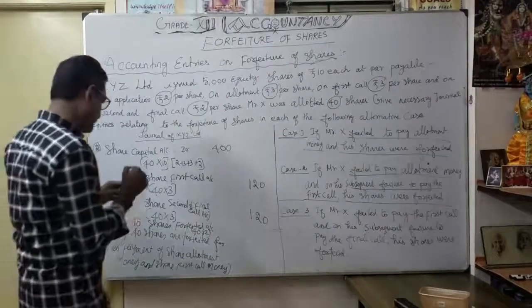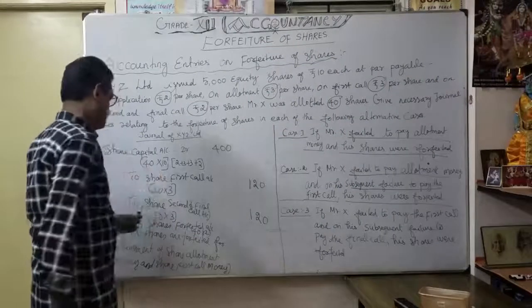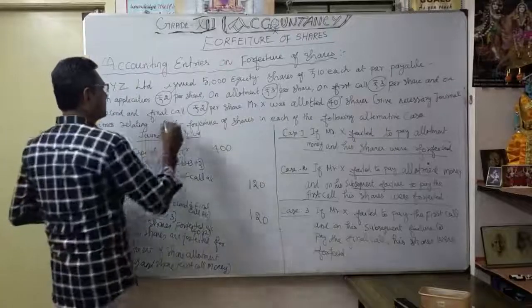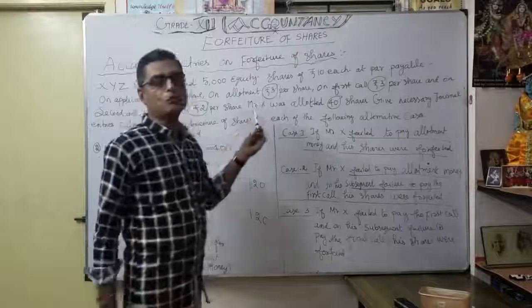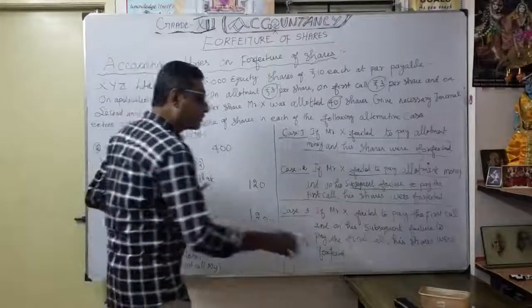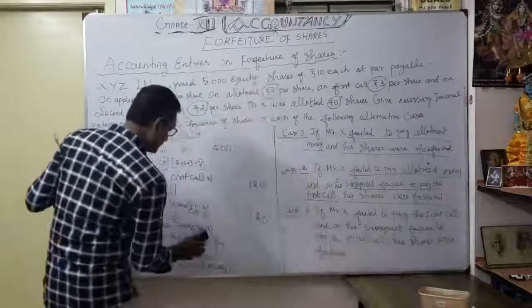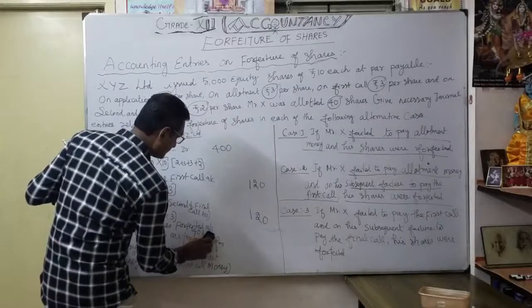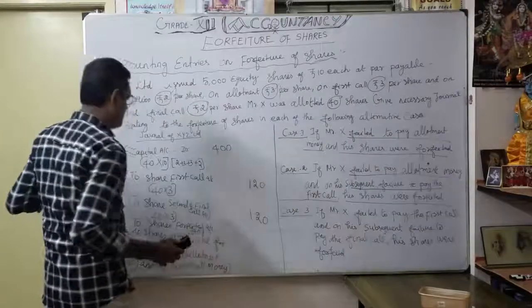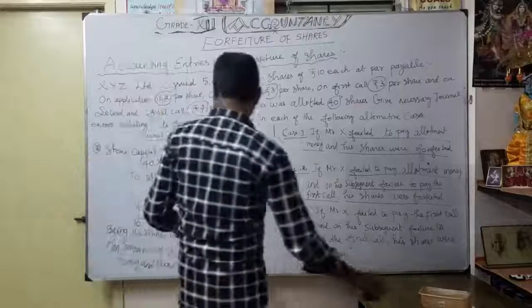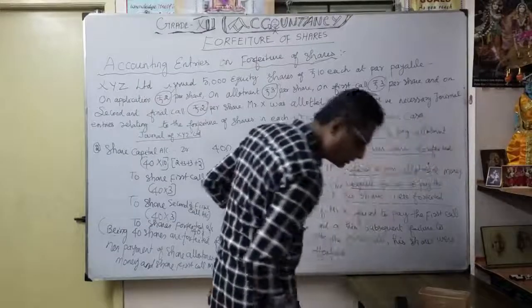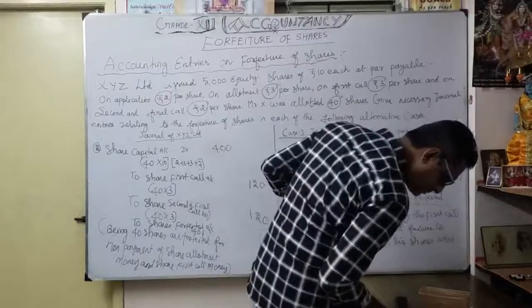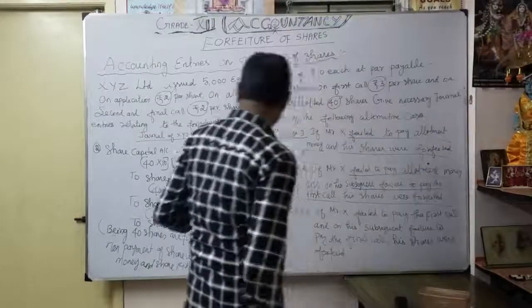So share forfeited how much? They paid 2 rupees, correct? 3 rupees they paid. Totally how much did the company take over? 5 rupees, correct? So here it changed. So 40 into 3, 120. First call 3 rupees, correct?